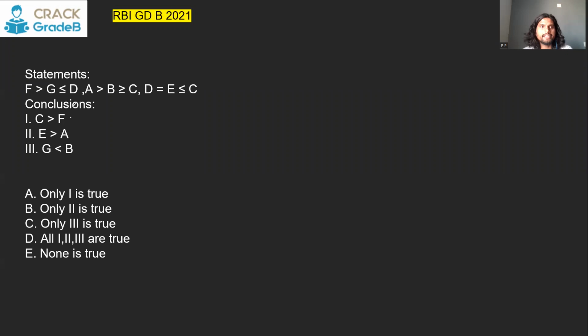We have to compare C and F. F is here, C is here. There is nothing common. Okay, C is here as well. And the common element is D. So you can say F greater than G less than or equal to D is equal to E less than or equal to C. Between F and C, there is a contradiction because these two signs are in opposite directions. So no, we can't say definitely this.